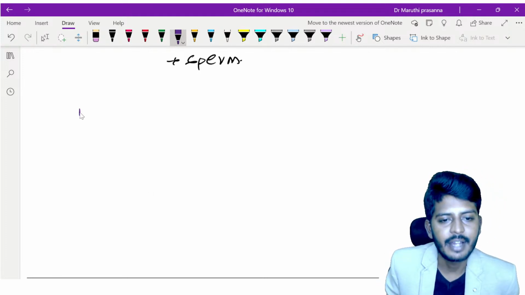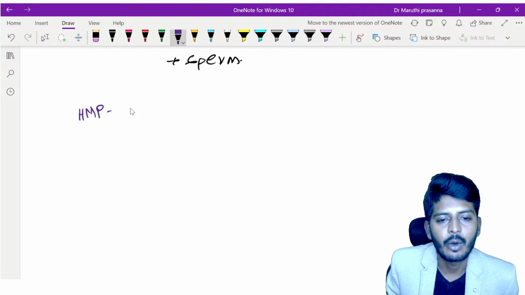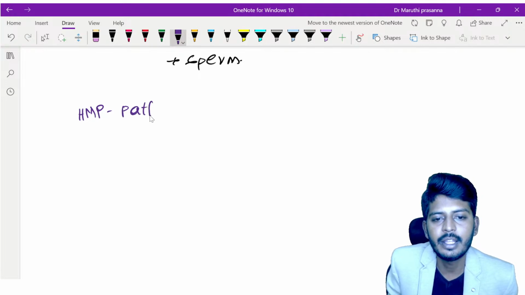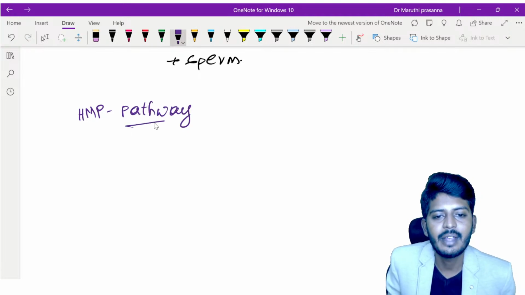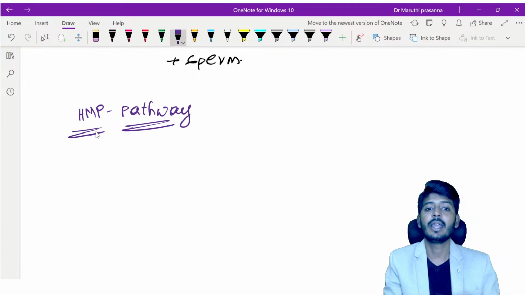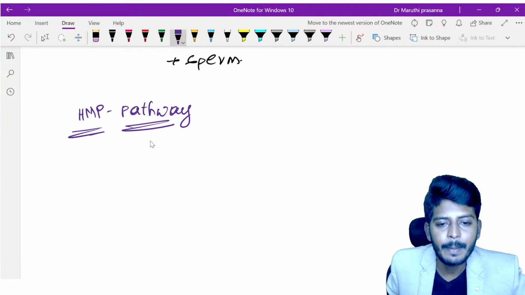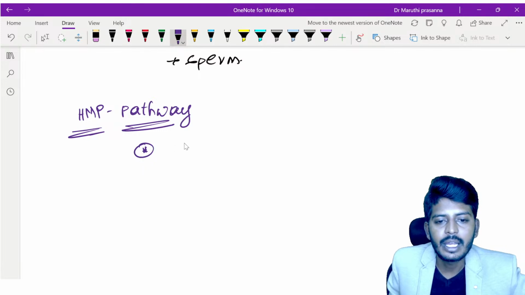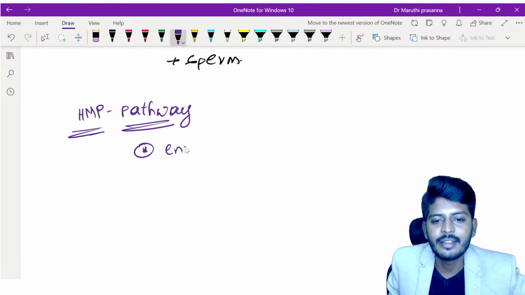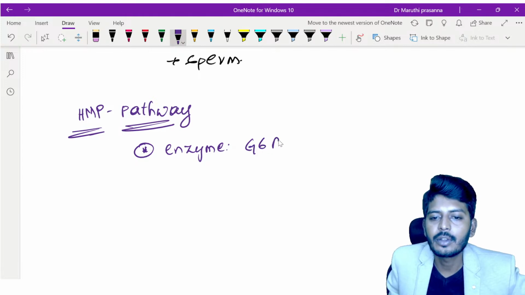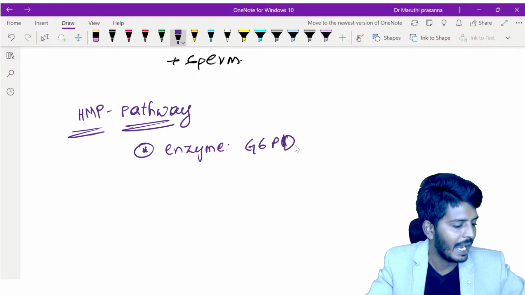Okay, let's understand the HMP pathway. Now the important thing for our exam is the use of the HMP pathway. The HMP pathway has one very important enzyme called glucose 6 phosphate dehydrogenase.